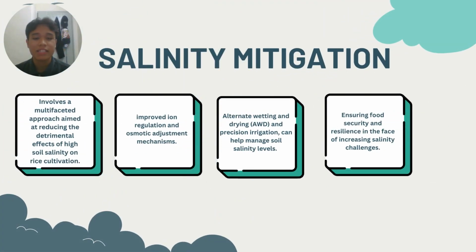Another one is salinity mitigation. Salinity mitigation through increasing rice plant stress tolerance involves a multifaceted approach aimed at reducing the detrimental effects of high soil salinity on rice cultivation.